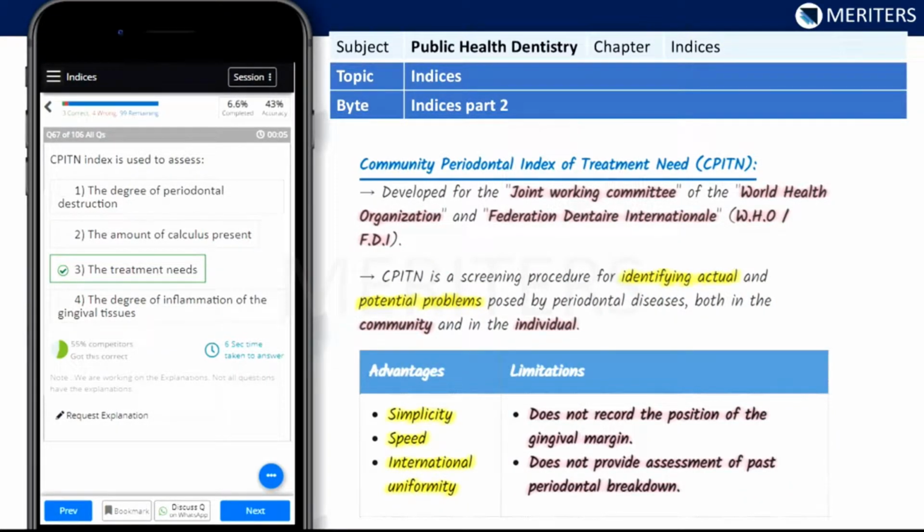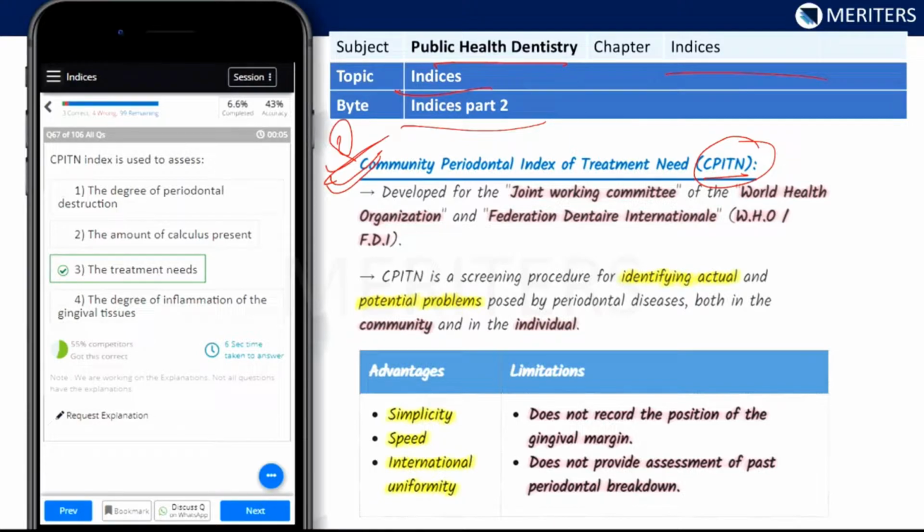In the subject public health dentistry, you can see the chapter Indices, topic Synopsis part 2. This is Indices part 2. You find Community Periodontal Index of Treatment Needs, which is explained in detail. All of this is important. You should know the full form of CPITN. This is very important. This is also a question.